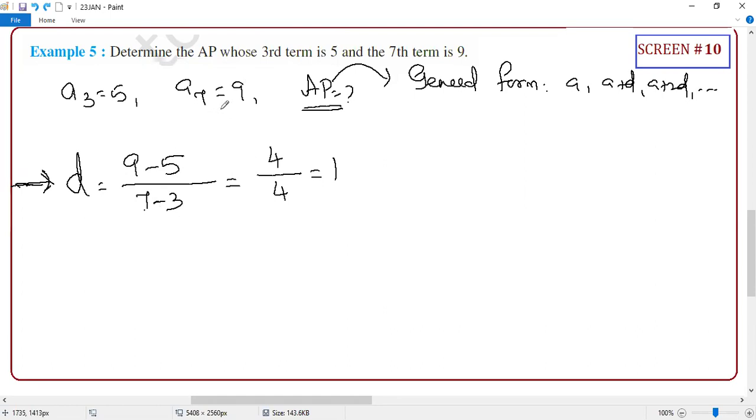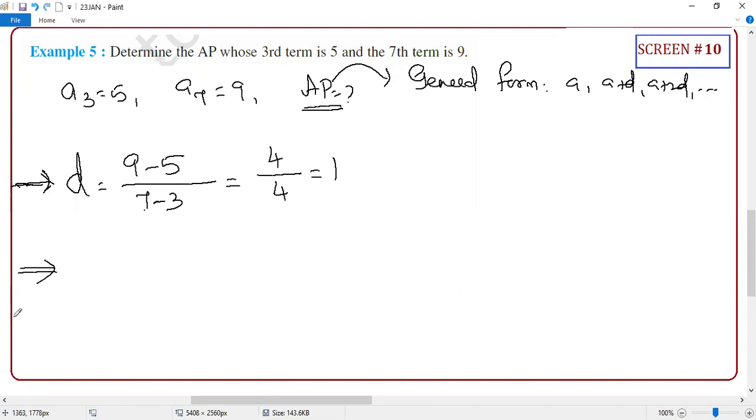Correct or not? Somebody will think, sir, this is greater, this is lesser. No, I told you in yesterday's class: always take the later position minus the one which is away from the first term. Take that first, so that at least my denominator is always positive. Clear or not? Because it's the position difference.